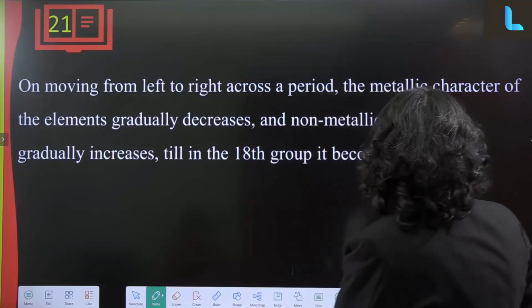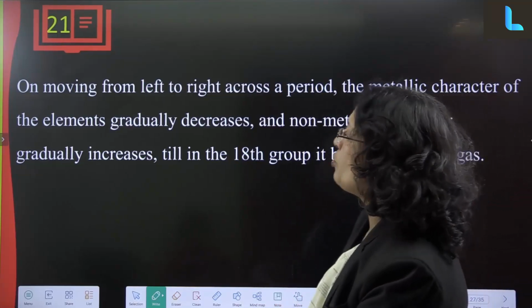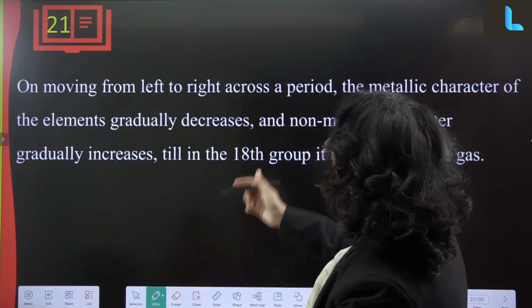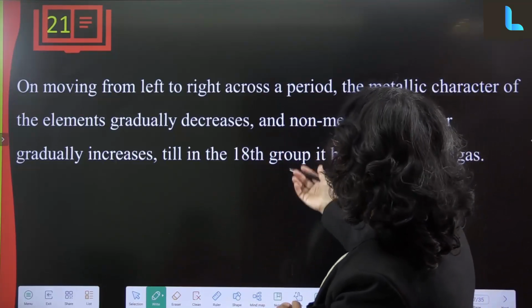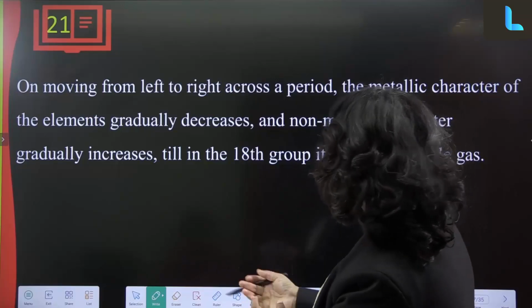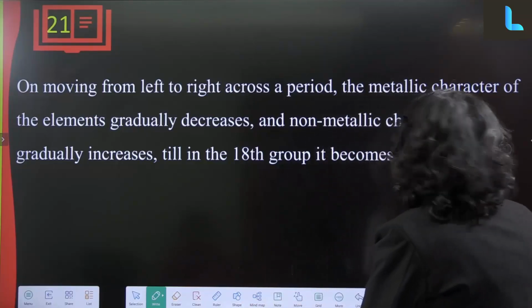Till the 18th group it becomes noble gas. Noble gas, 18th group is noble gas, which is not reactive. On moving left to right across a period, the metallic character of the elements gradually decreases and non-metallic character increases, till the 18th group it becomes noble gas.